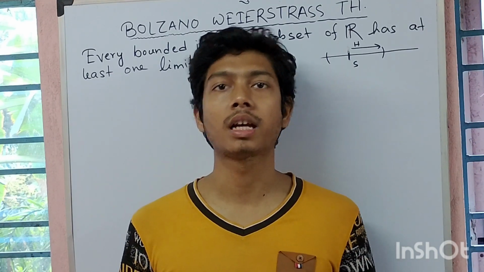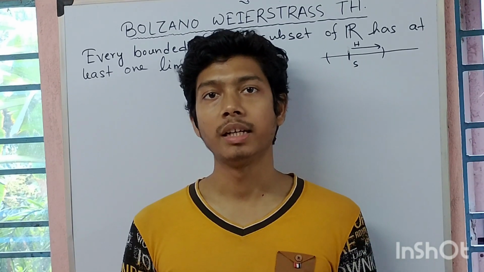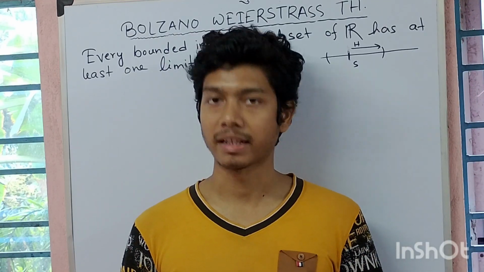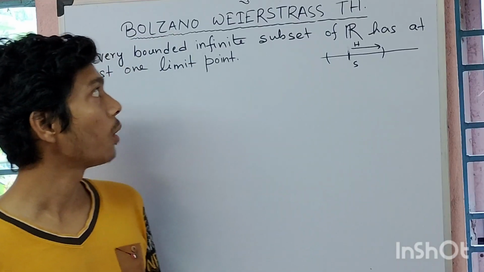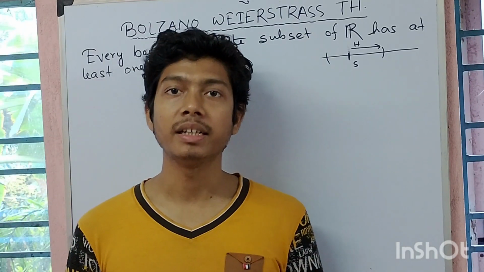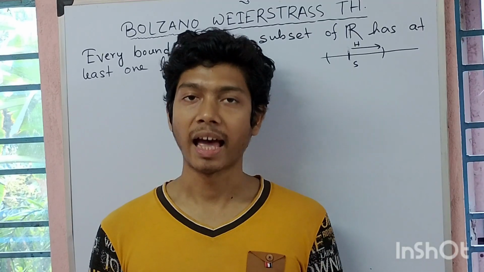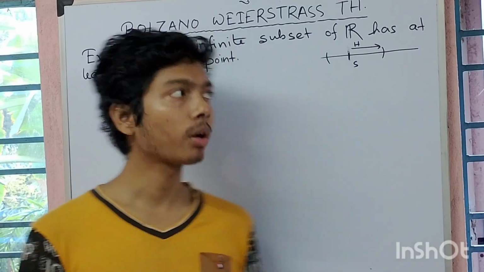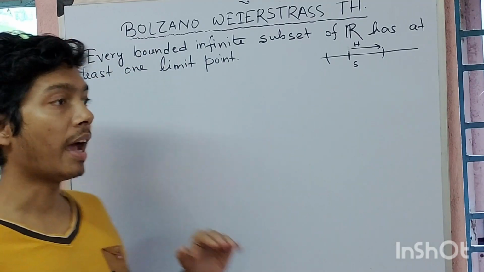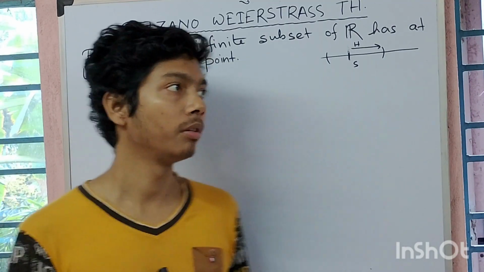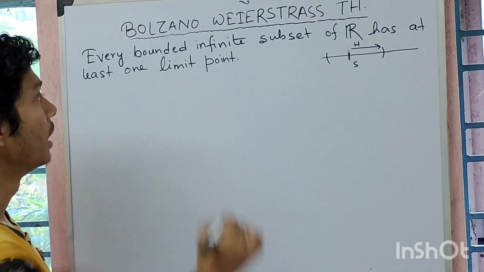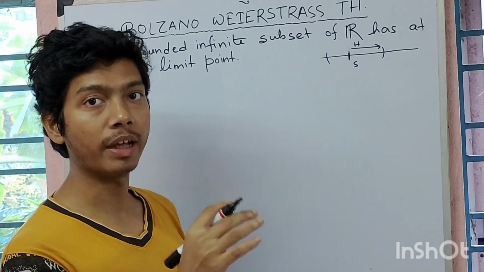Now I am going to discuss a very important theorem in mathematics. It's very important for graduation in mathematics honors also. It is the Bolzano-Weierstrass Theorem. Its statement is: every bounded infinite set in R has at least one limit point. I will prove it in a very simple manner, and I will explain it beautifully. To do this, we have to know about the infimum and supremum of a set.